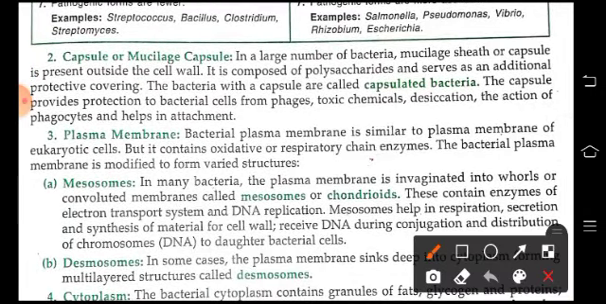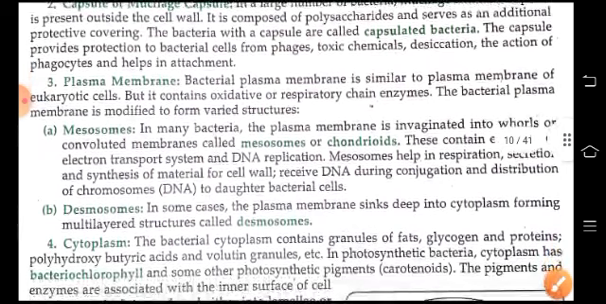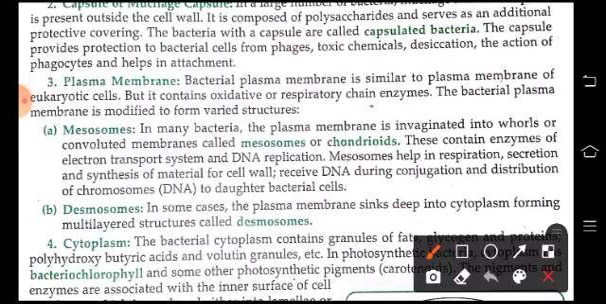Some bacteria develop a sheath or a capsule which is present outside the cell wall, and this is made up of polysaccharide, and it serves as an additional protective covering. The bacteria with capsule are called capsulated bacteria. This capsule provides protection to bacterial cells from phages, toxic chemicals, desiccation, the action of phagocytes, and helps in attachment. Then comes the plasma membrane, which is similar to the plasma membrane of eukaryotic cells, but it contains oxidative